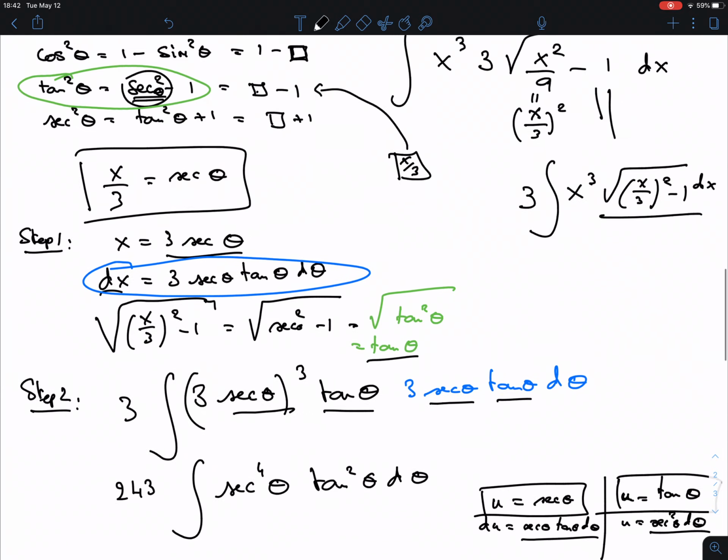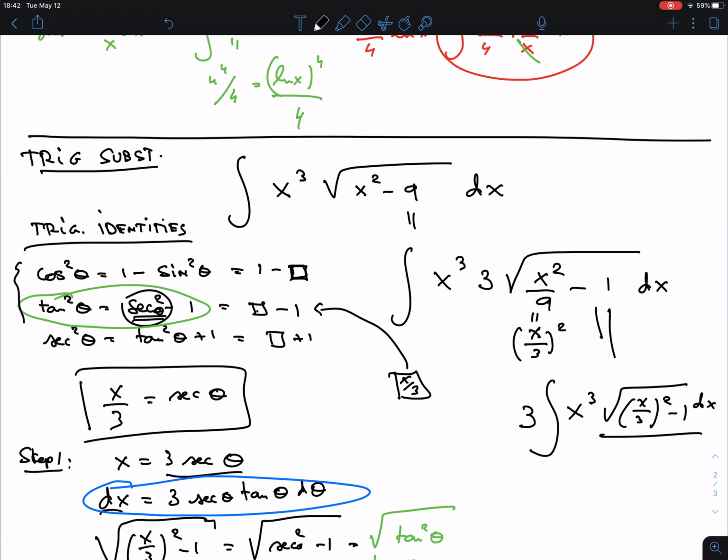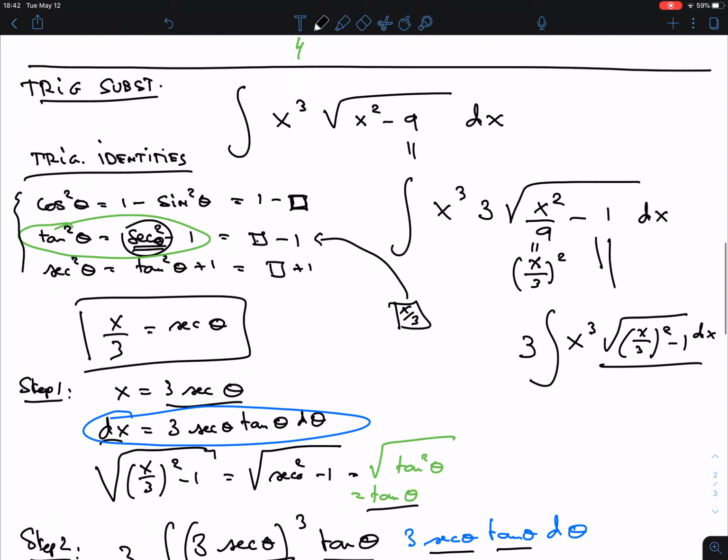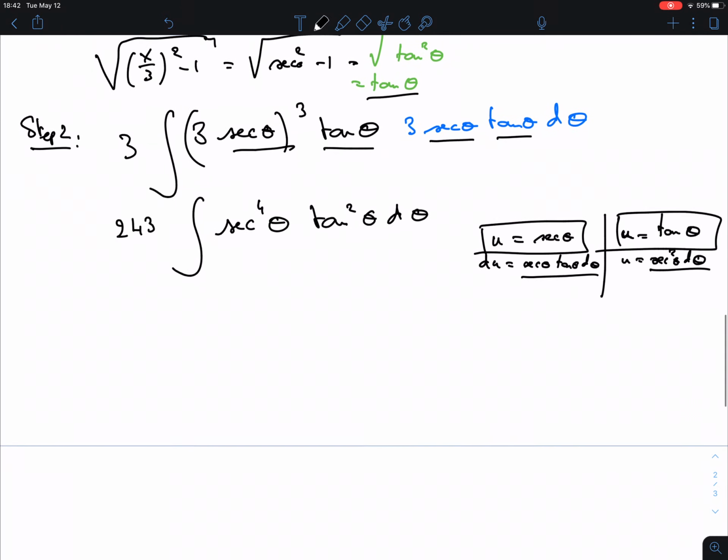And I know that I can do this because I have my trig identities, provided the powers are even powers. I cannot do this with odd powers, because then I have to introduce radicals, and the whole thing was to get rid of radicals. Okay, so what are the options that I have here?